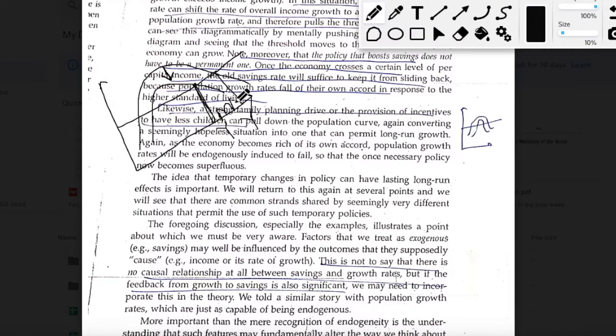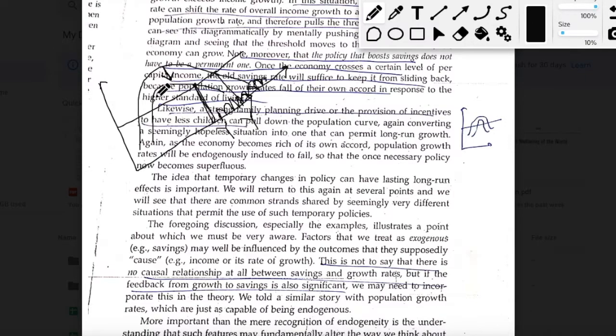So your income level will keep on increasing, and you will definitely reach a point beyond this original threshold level of income as well. And once you reach beyond this original threshold level of income, you can actually relax the policy changes that you had introduced to push the economy beyond the threshold level. So you can go back to your original population growth rate after your economy has crossed this original threshold point.